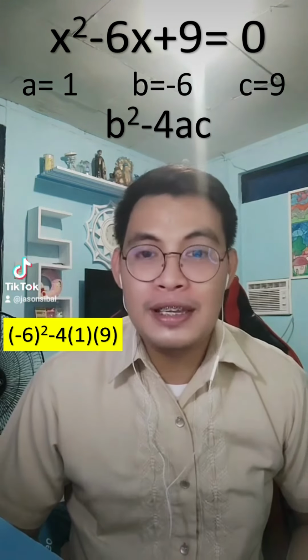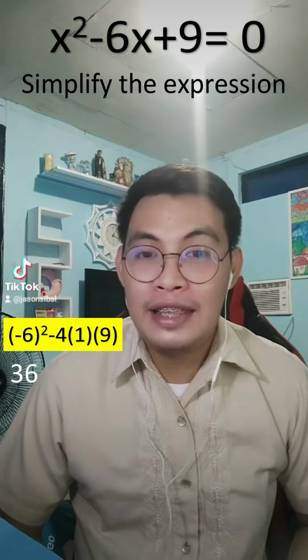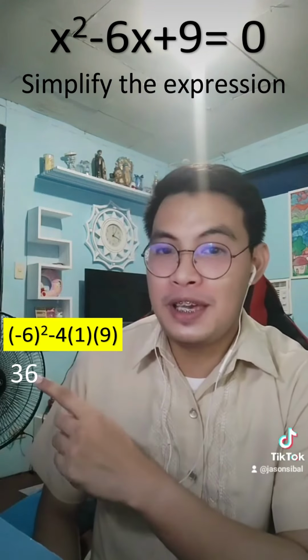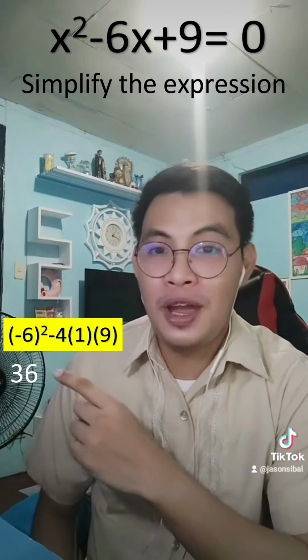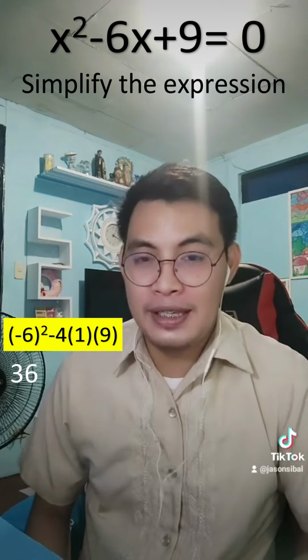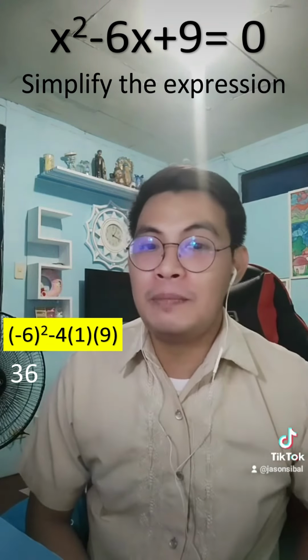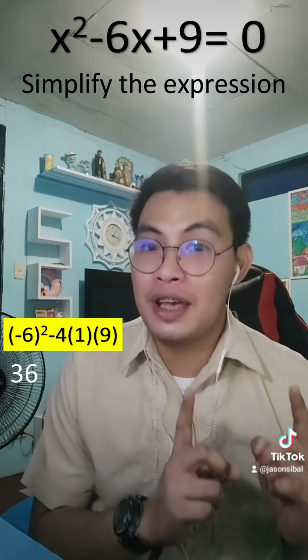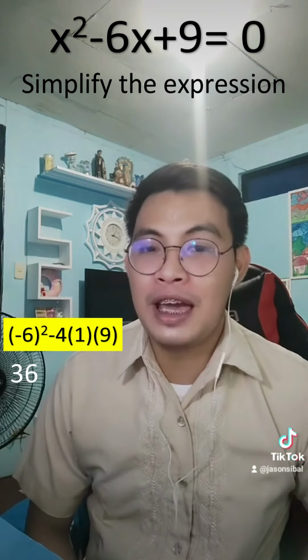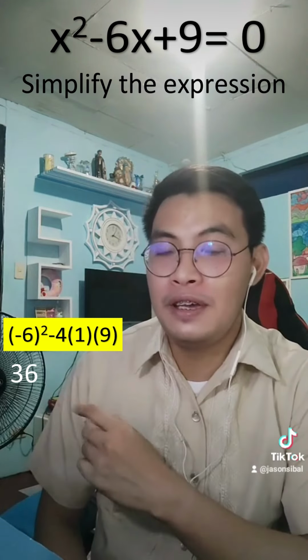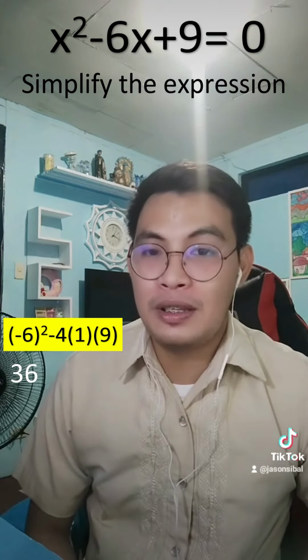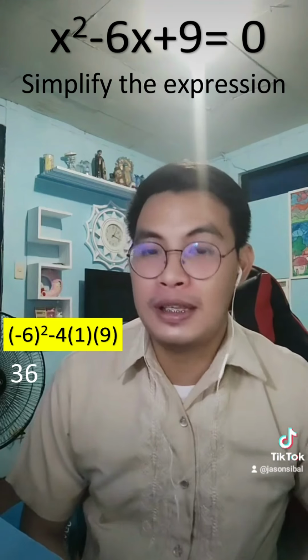Then afterwards, we need to simplify the expression. Negative 6 raised to 2 or squared is positive 36. So bakit po naging positive 36? Because we need to multiply negative 6 by itself. So we have negative times negative is positive and 6 times 6 is 36. Kaya naging positive 36.